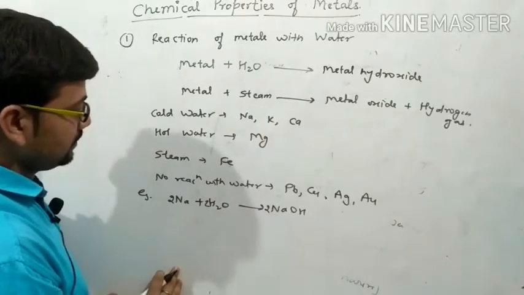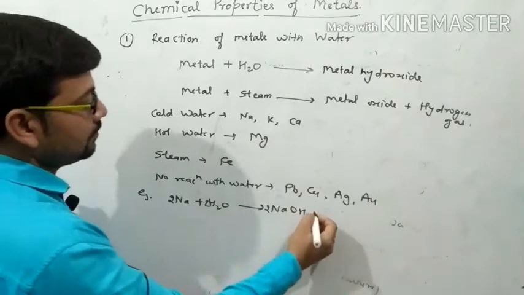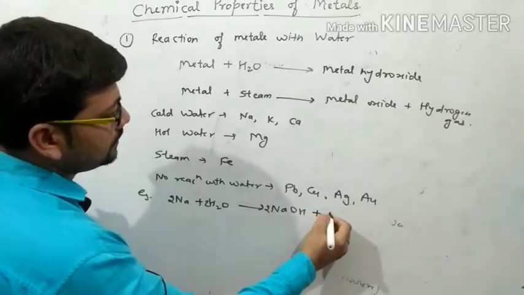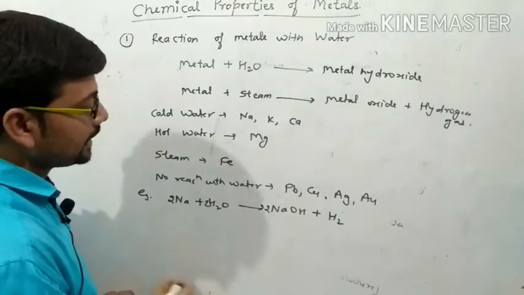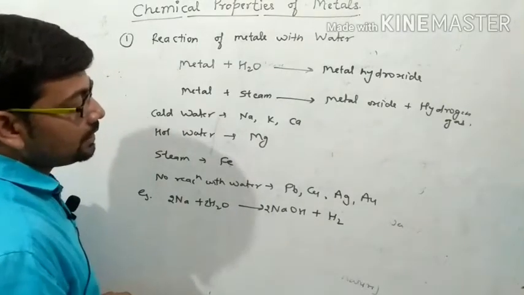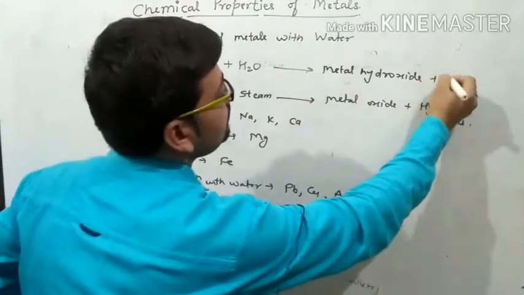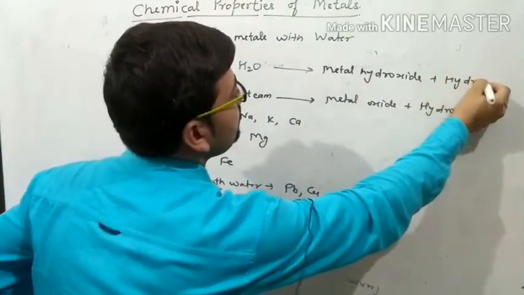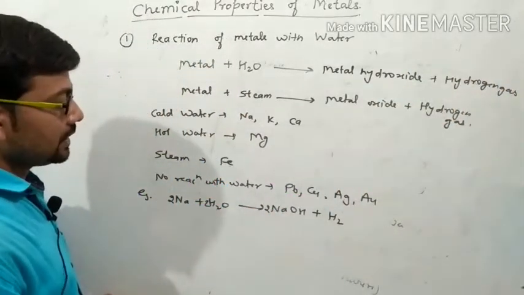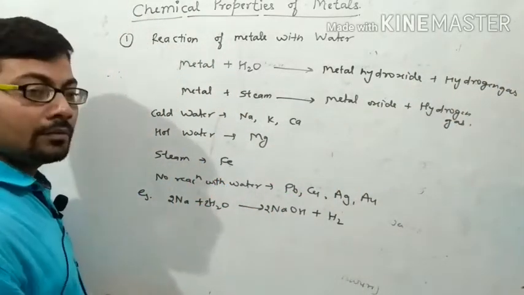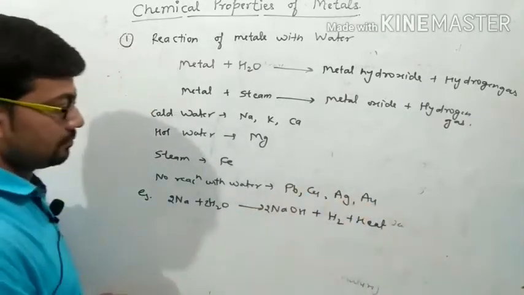Four hydrogen, 2 hydrogen, 2 oxygen, plus production of hydrogen gas. Actually, when this reaction occurs, more amount of heat is also liberated.